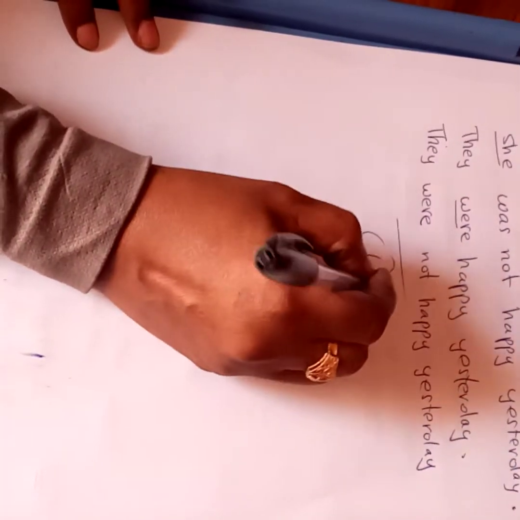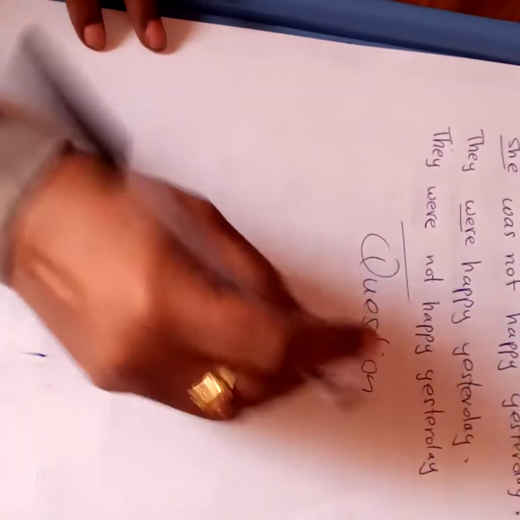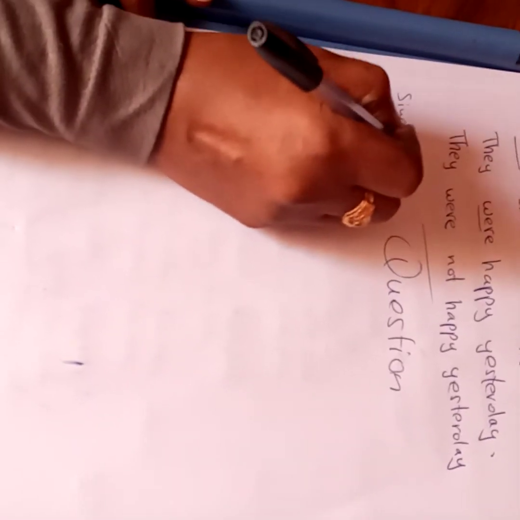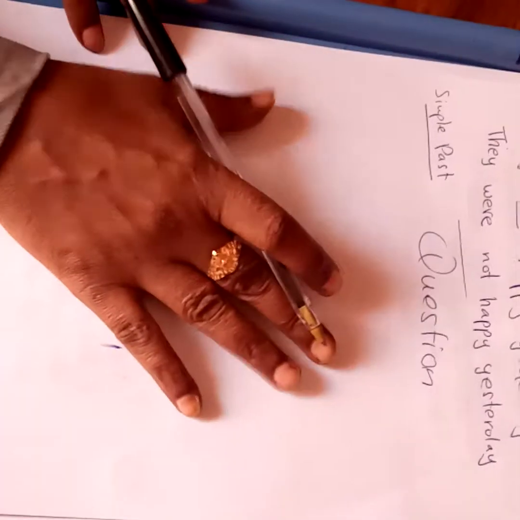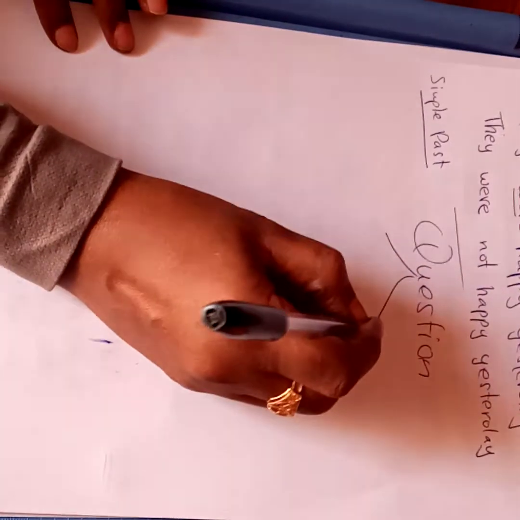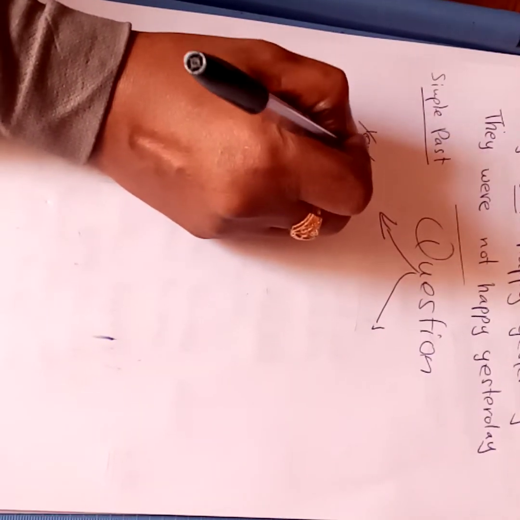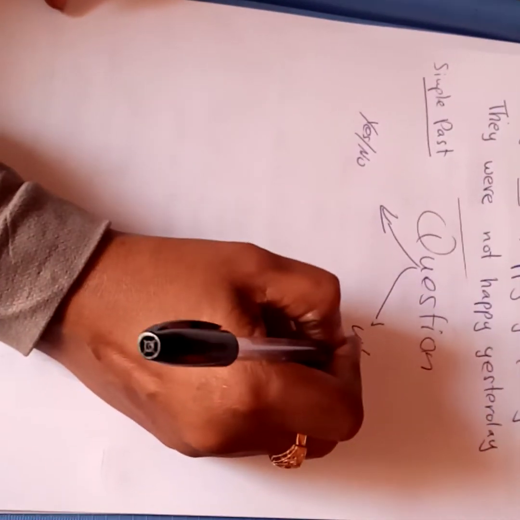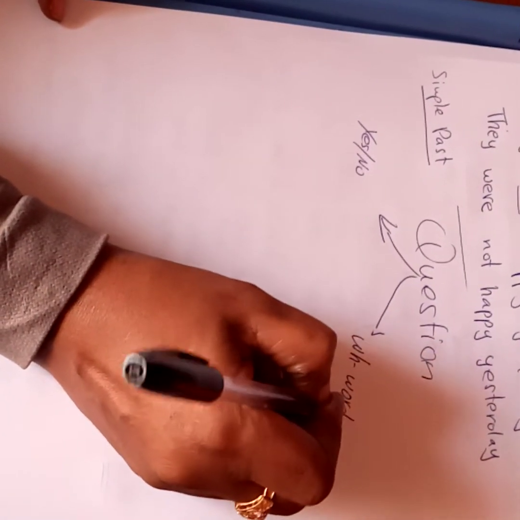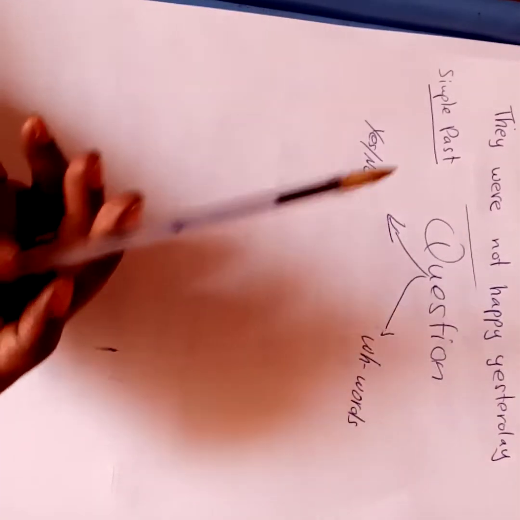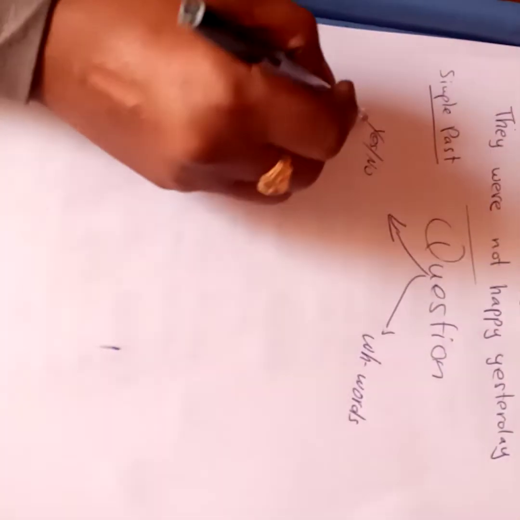Now let us go to the questions. How to form the question in the simple past tense. As you know, we have two kinds or two types of questions: either yes or no answers, or WH words. As we said before, WH words like what, where, why, which, who, and so on. We use the WH words to give more explanation to your answer, but here, for short, let us start with this.